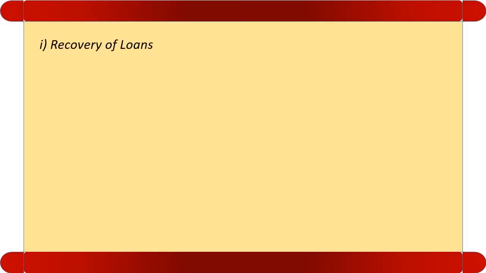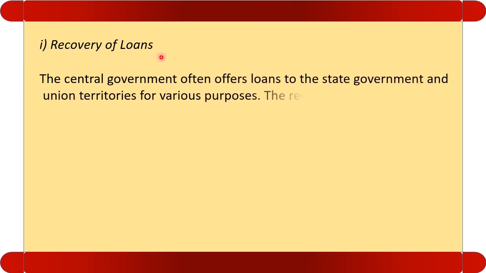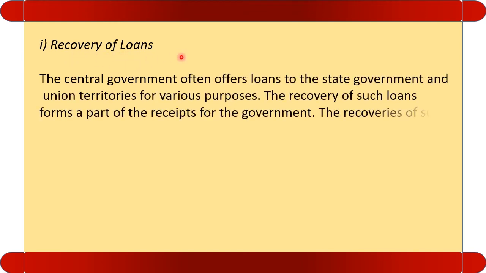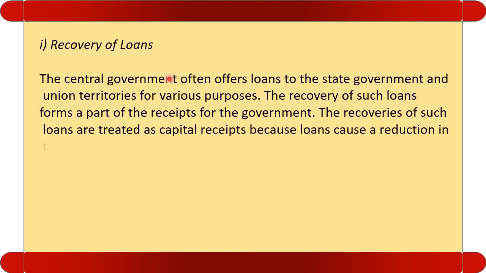Let us see the components of the capital receipt. The first component of the capital receipt is recovery of loans. It means the money which the government has given to the state government or union territory. When they are getting the money back, it is called recovery of loans. The central government offers loans to the state government and union territory for various purposes. The recovery of such loans forms a part of the receipt for the government. The recovery of such loans is treated as capital receipt. Why? Because loans cause a reduction in the financial asset of the government.